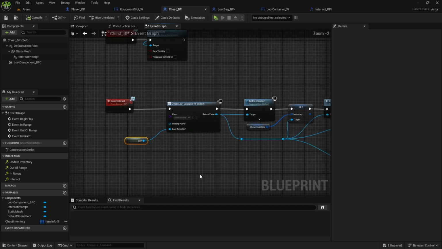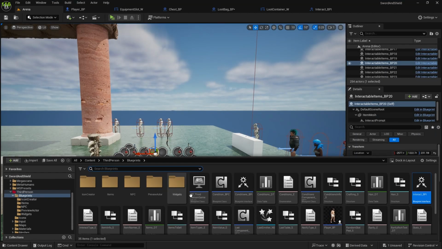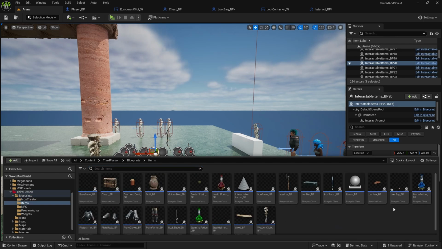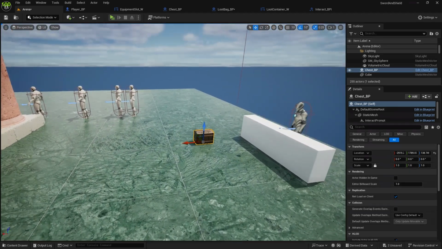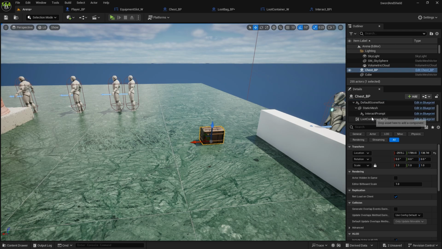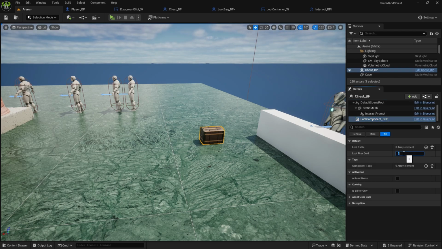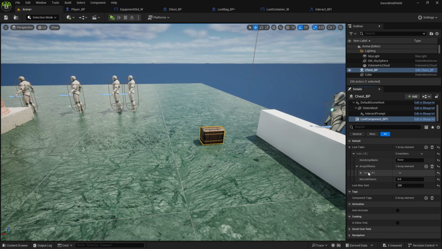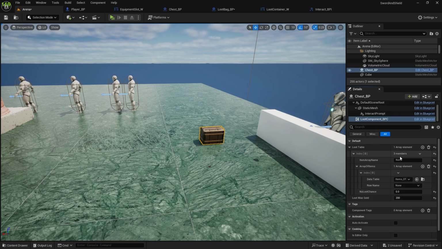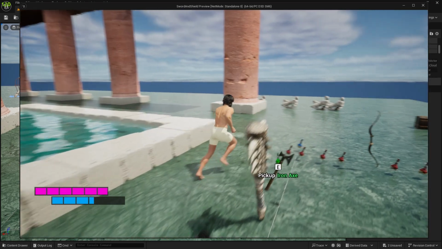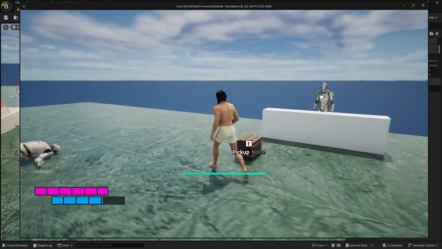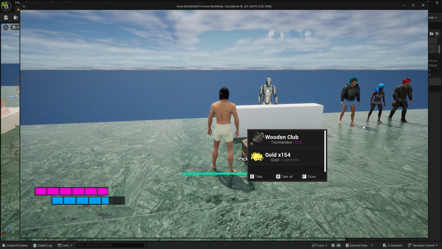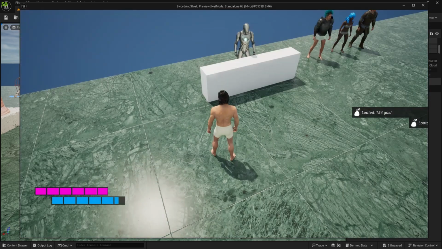Alright, now technically if we were to test it out, go to items, chest, let's go to loot components and max gold maybe 200, it's a medium chest, and then I'll quickly add one item to array, item info, and this will be wooden club. We go next to it, we can see the pickup. I open it, it opens the same widget. I can click on it and open it.